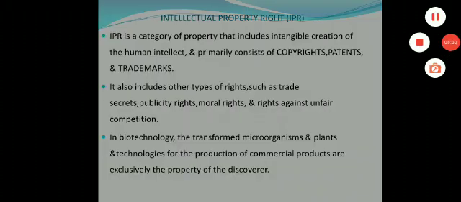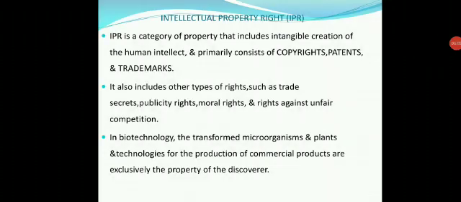For example, one of the plants that can be identified by one of the scientists contains alkaloid, which is used for human purposes. It is commercialized, which means that every right can be obtained from the scientist's knowledge only, and then only it consists of IPR. Production of commercial products is the exclusive property of the discoverer.